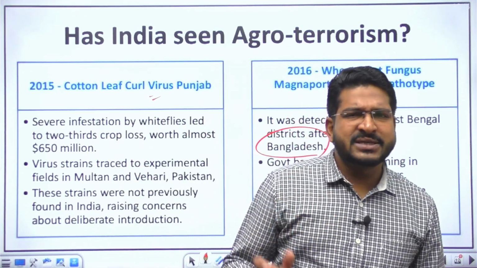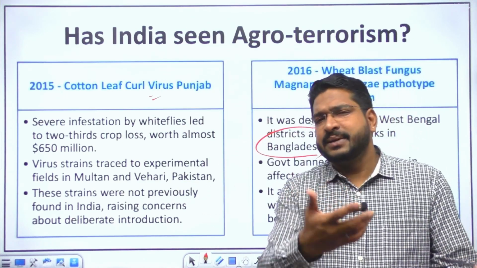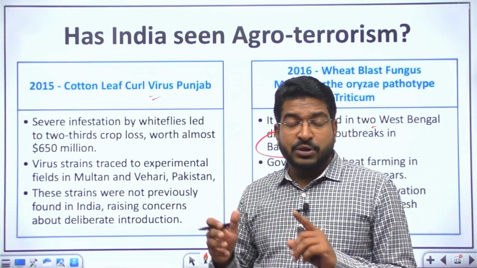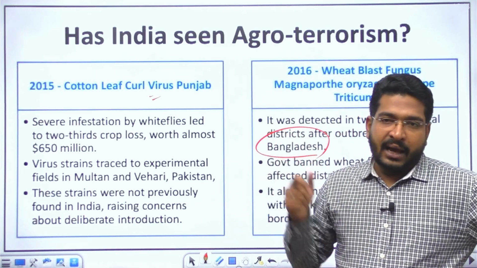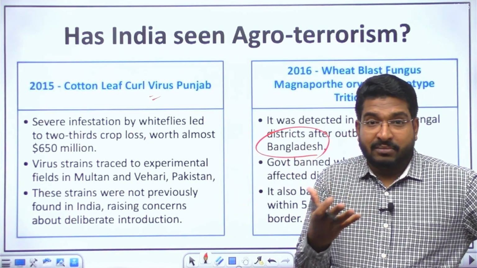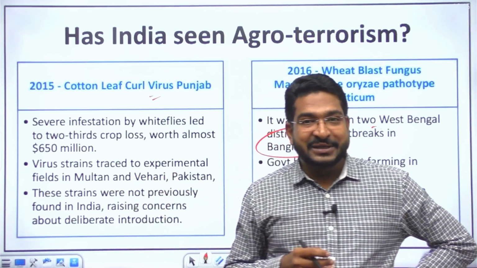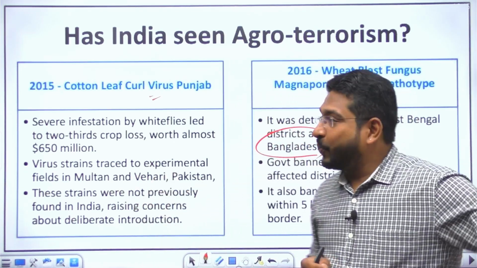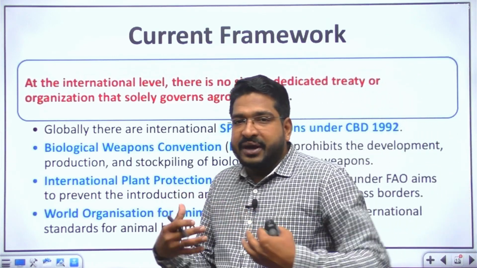So some instances of agro-terrorism can be spoken of. As I mentioned, the locust attack is also in some literature attributed to agro-terrorist attacks. But again, as I told you, there is always a plausible deniability for the other player. Right? Now, the question comes, sir, how can we control it? How can we be ready for this?